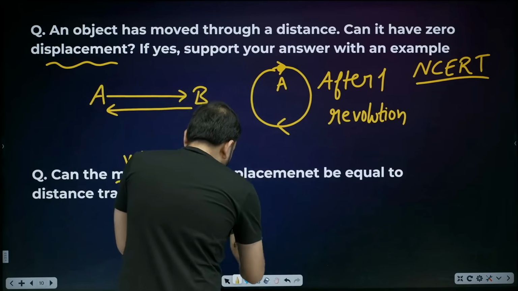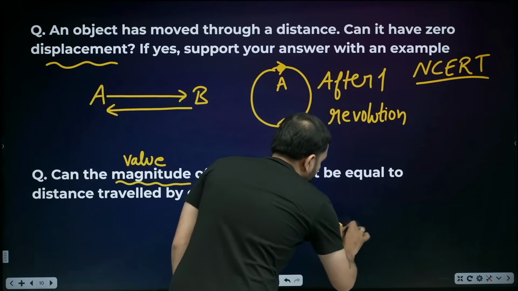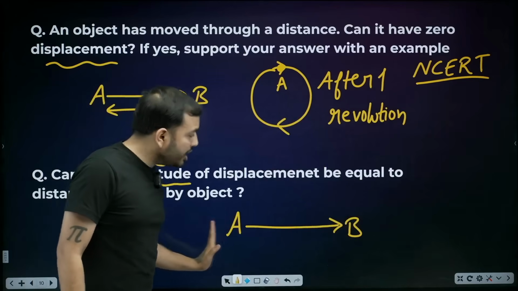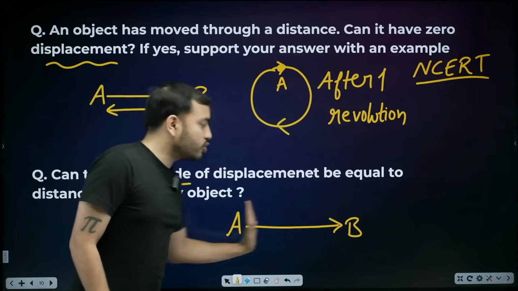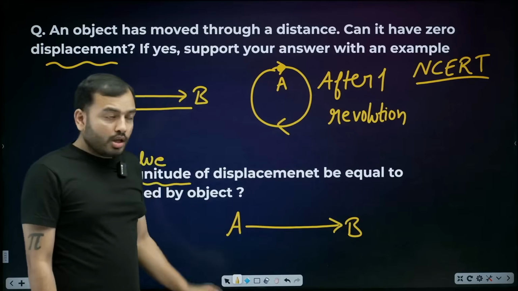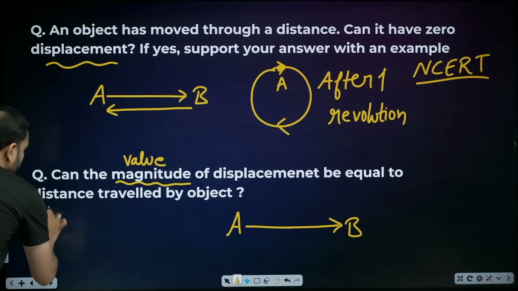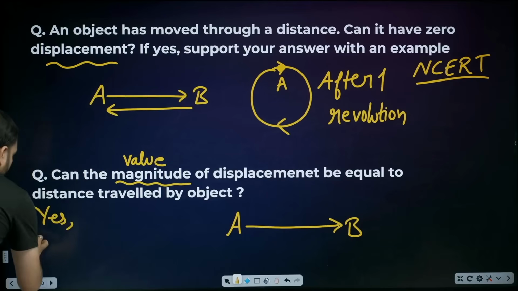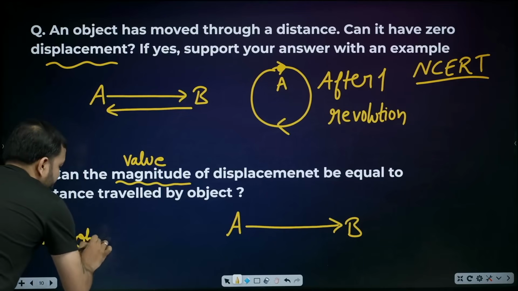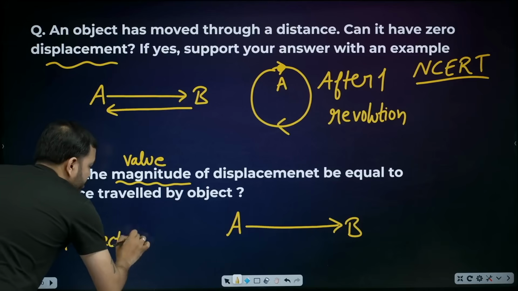Brother, what's the problem? Suppose we start from point A and go straight to point B. That is our path, and that is also the shortest distance between A and B. What is the shortest path? Will you go from above? So the first point is yes, when the object travels in a straight line.